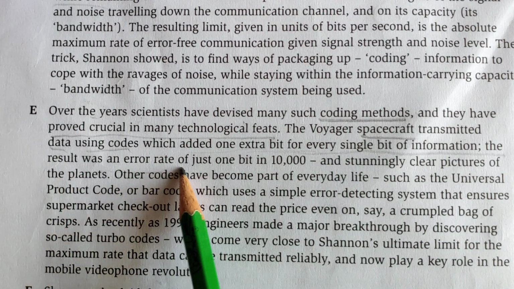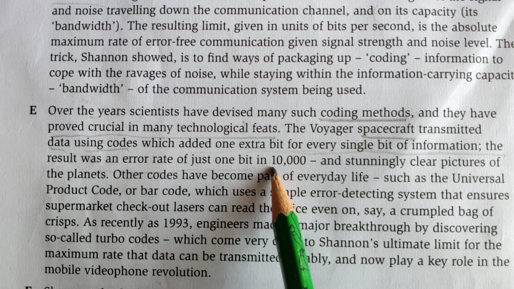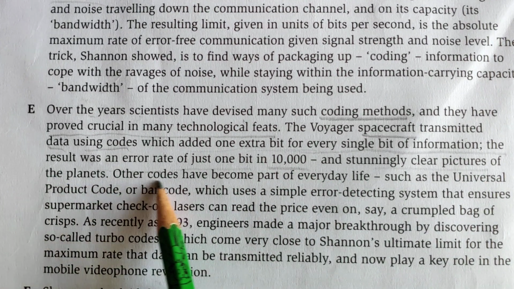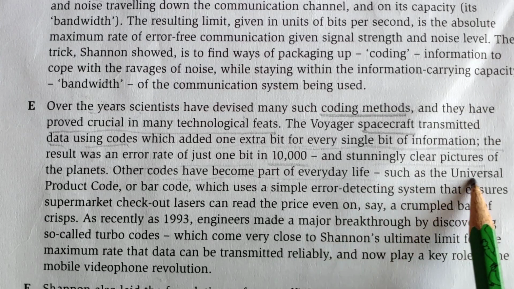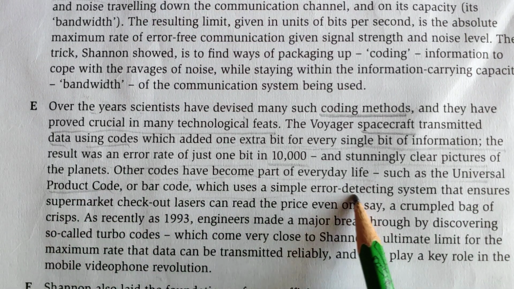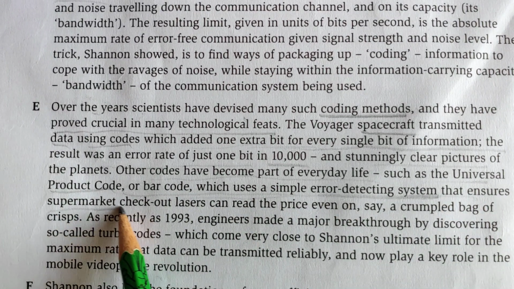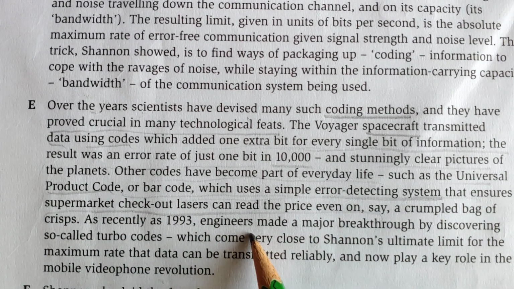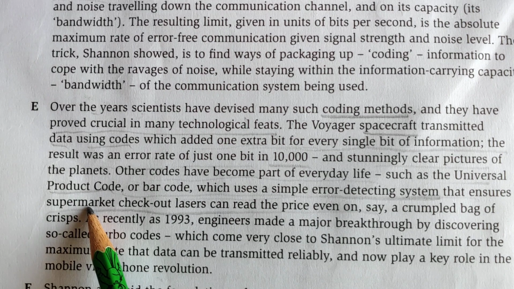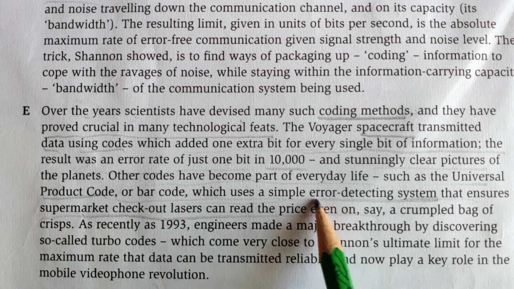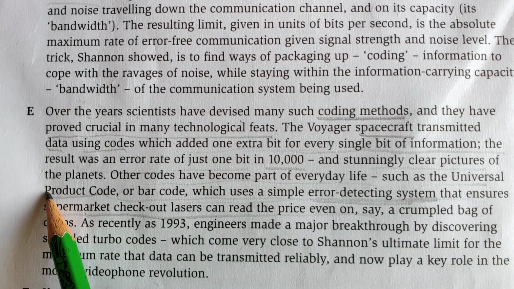The result was an error rate of just 1 byte in 10,000, and clear pictures. Other codes have become part of everyday life, such as the universal product code or error detecting system that ensures supermarket checkout lasers. Yes, supermarkets, what they can use for these kinds of markets, of course, error detecting system.